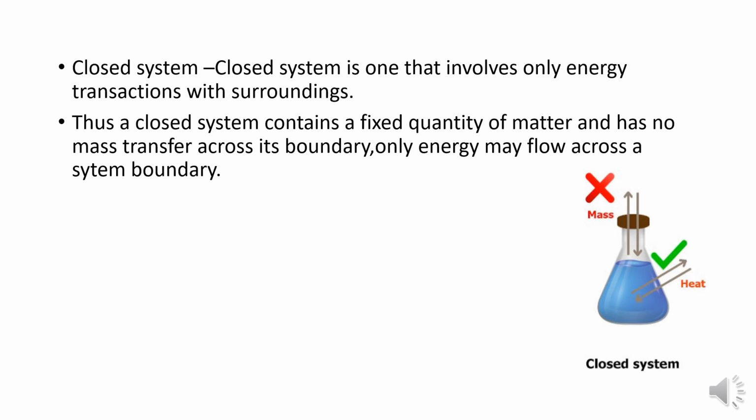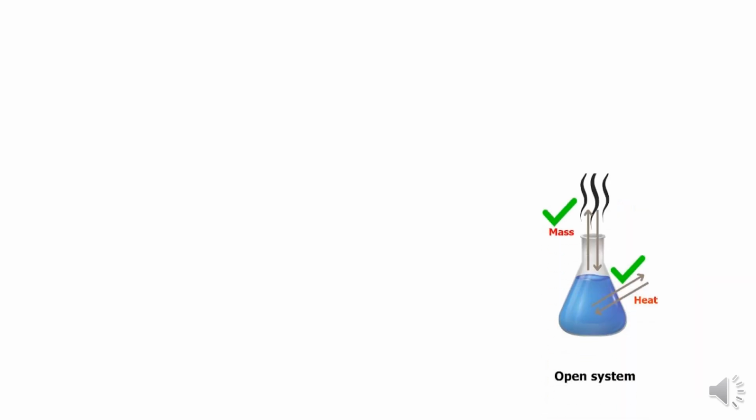You can clearly understand: a closed system has only energy transactions, or heat energy transactions, with the surroundings. No mass transfer takes place in the closed system. Next, what is the second one? It is the open system.